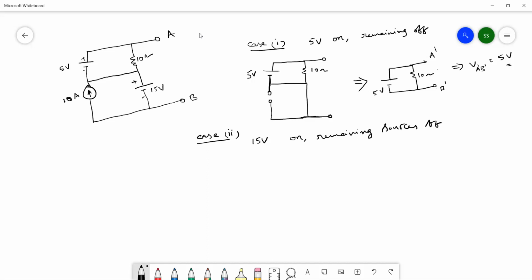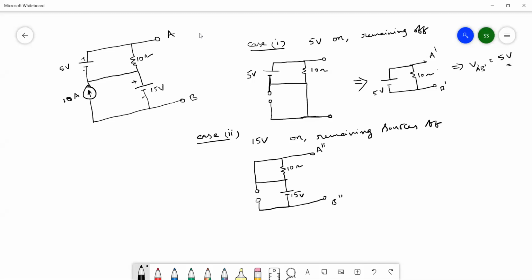Now 15 volts will be on, which means the 5 volts is short circuit, the resistance is as usual, the current source is open circuit, and the 15 volts remains the same. And these are the terminals they are asking for in case 2. Here I kept A double dash and B double dash. This is our 15 volts and this is 10 ohms.